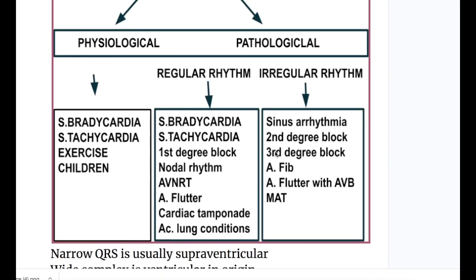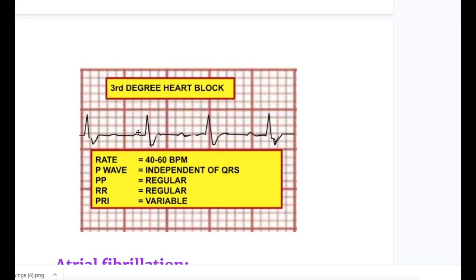Next in the line is third degree heart block. In third degree heart block, the heart rate is slow. It's 40 to 60 beats per minute. P waves are independent of QRS complexes. PP interval is regular. RR interval is also regular in third degree block, but PR interval is variable.